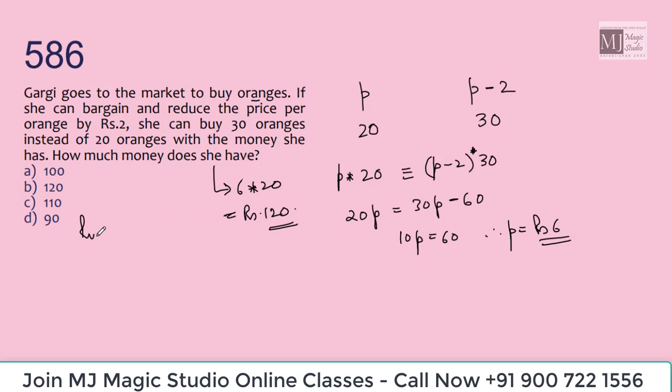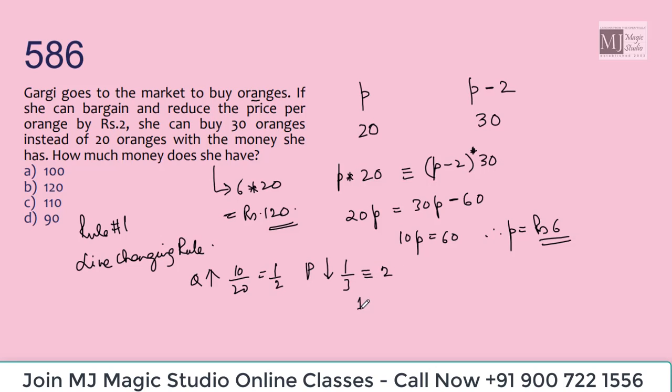But if you want to use rule 1 of arithmetic, that is the line changing rule, we can see that the quantity purchased has increased from 20 to 30. That means it has increased by 10 by 20, that is half. That means the price should come down by 1 by 3. Now 1 by 3 corresponds to rupees 2, so 1 corresponds to rupees 6. The initial price was 6. The money she was holding was 6 into 20, rupees 120.